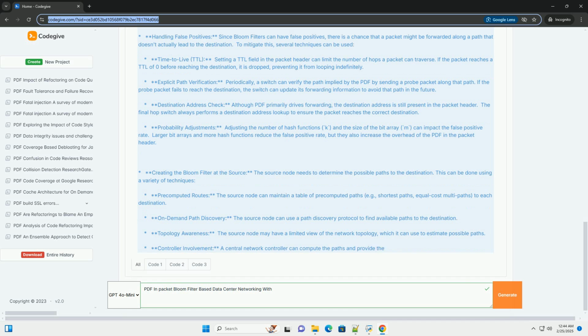This detailed tutorial provides a comprehensive overview of PDF-based data center networking. Remember that this is a complex topic, and further research and experimentation are needed to fully understand and deploy PDF in practical environments. Good luck.